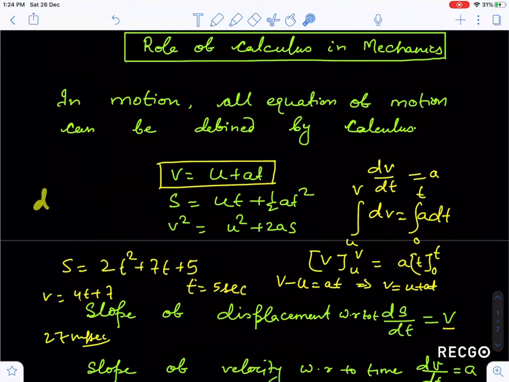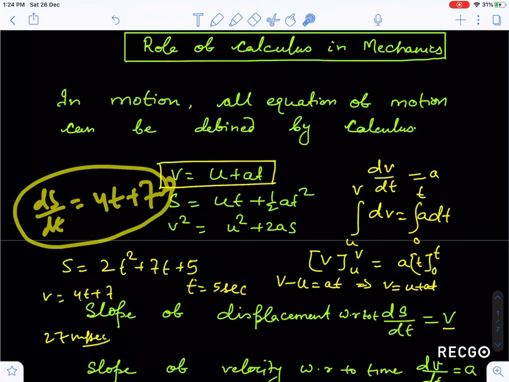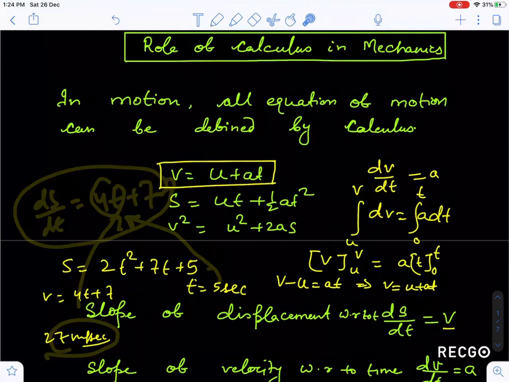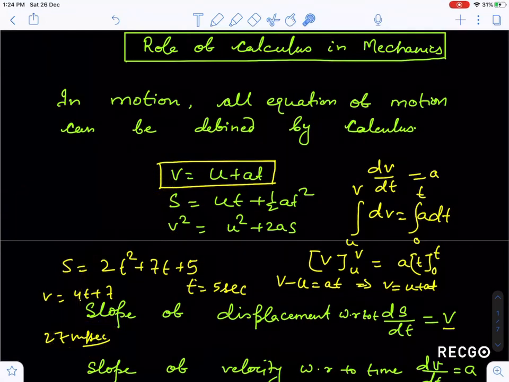Differentiating, the differentiation of 2t square is 4t, the differentiation of 7t is 7, and the differentiation of 5, a constant, is 0. Now put t equal to 5, because at 5 seconds you have to calculate. So 4 into 5 is 20 plus 7. So 27 meters per second is your answer.